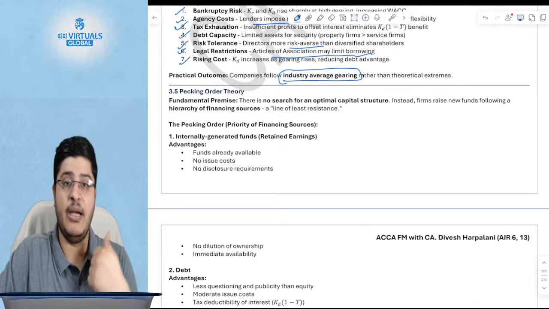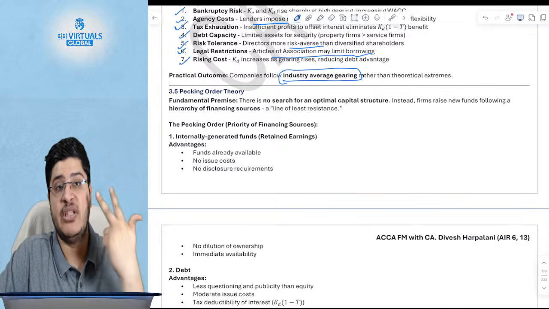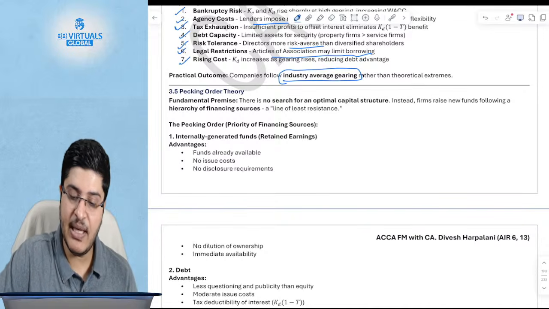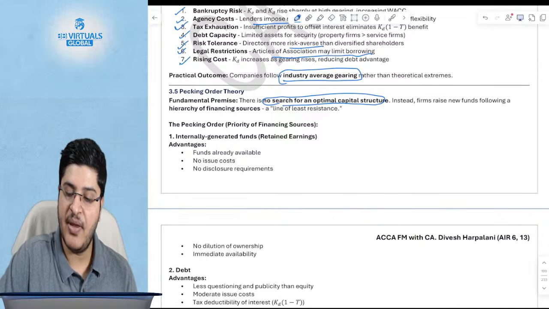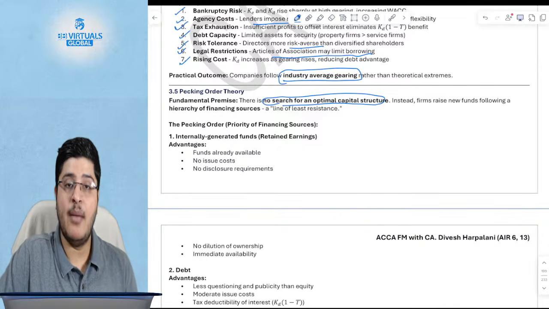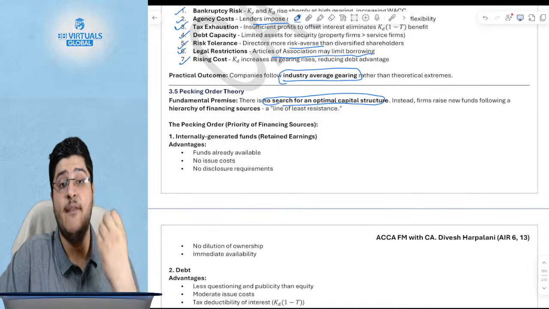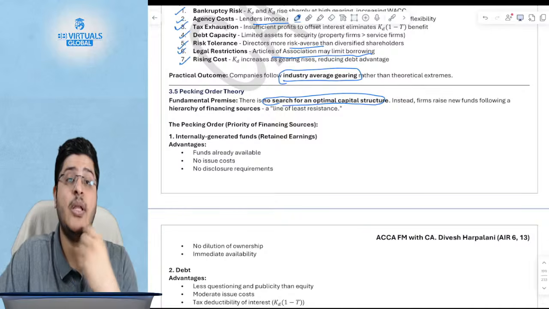So what all theories we've studied? First we studied the traditional view, then Modigliani-Miller without taxation, then the Modigliani-Miller approach with taxation. Now we'll study the pecking order theory, which says there is no search for an optimal capital structure. Effectively, companies will say there is a hierarchy that we'll have to follow. What is the hierarchy? They will say we'll go for that source first which has the lowest transaction cost, or lowest issue cost first.